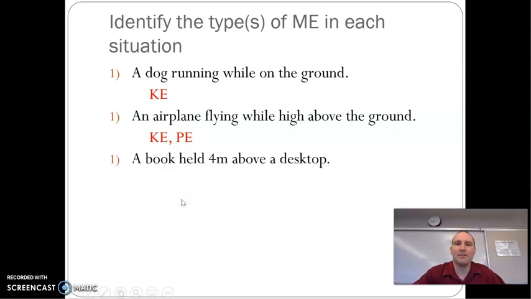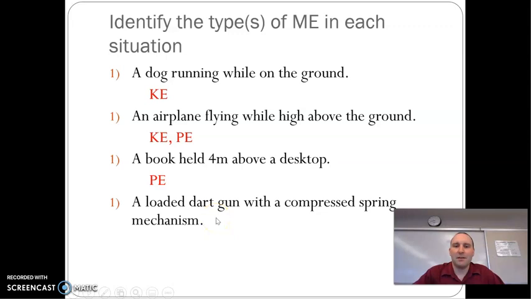Book held 4 meters above a desktop. Pause the video, answer it for yourself. Okay, not moving, does have a height, does not have a spring. We only said yes to one, so it has potential energy due to gravity, or gravitational.